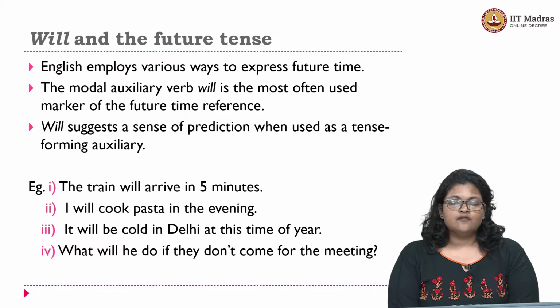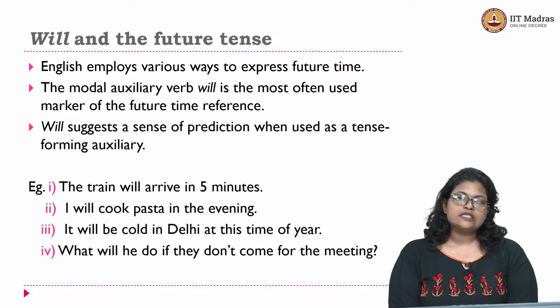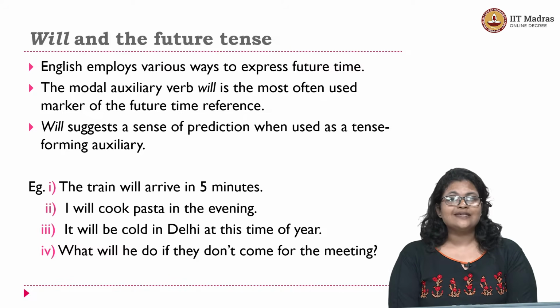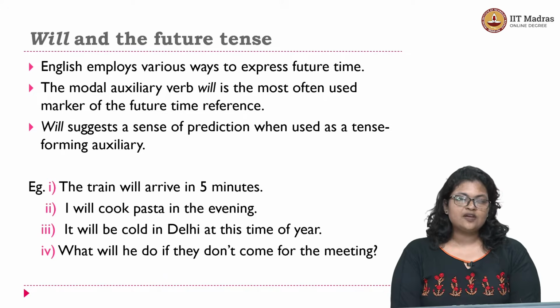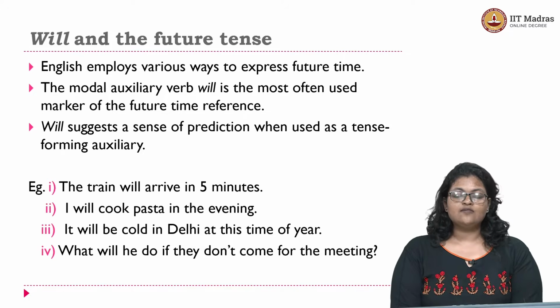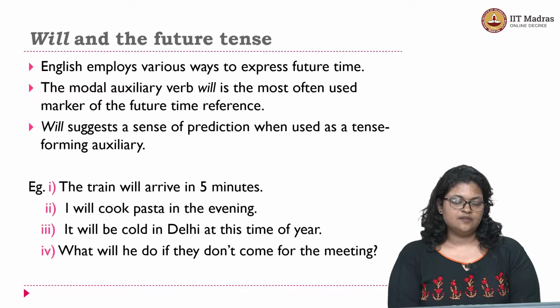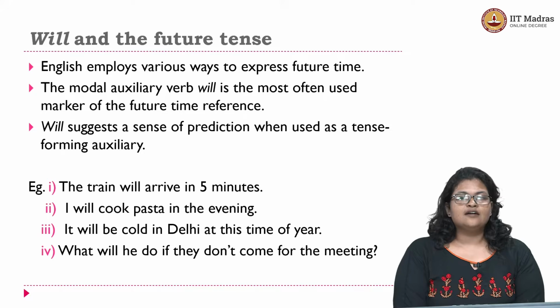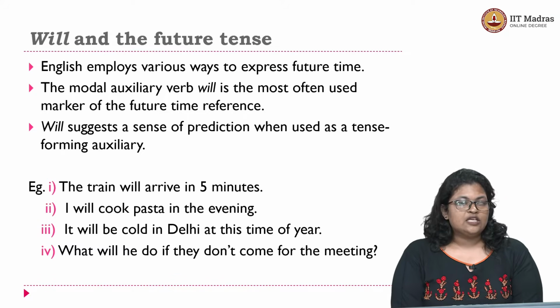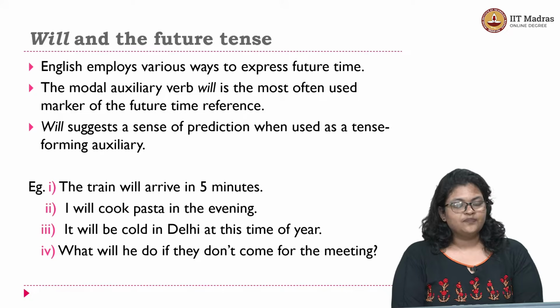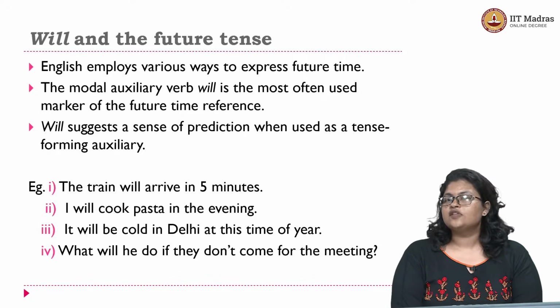In our case, we use will as a tense forming auxiliary, a verb that can indicate future time reference when it gives a sense of prediction. We will look at a few sentences to understand what we mean by sense of prediction. The first one we have here is, the train will arrive in 5 minutes. I will cook pasta in the evening. It will be cold in Delhi at this time of year. What will he do if they don't come for the meeting?